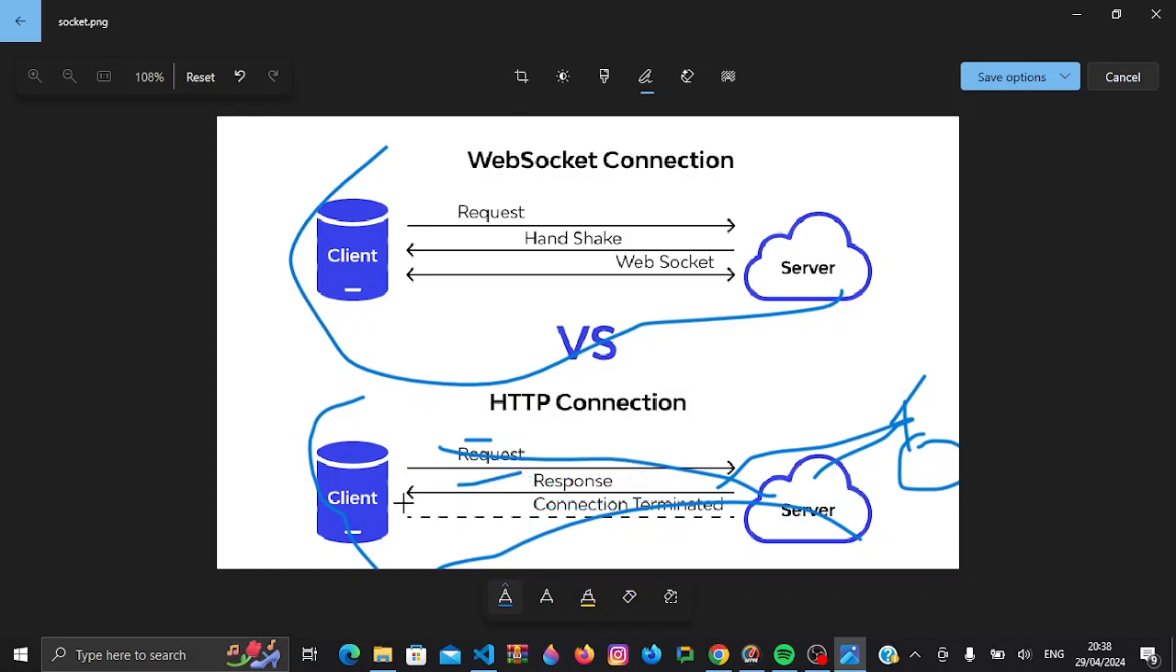And then once that's done, the connection is terminated. So it doesn't allow for duplex communication or bidirectional communication. If the client desires something else, like an HTML page, let's say it's stored on the server somewhere, the client will have to create a new connection to get that file.